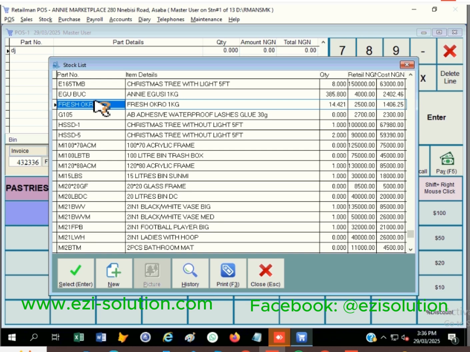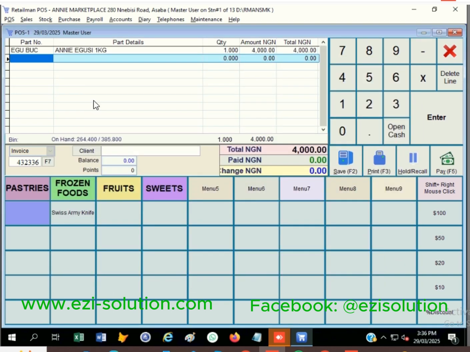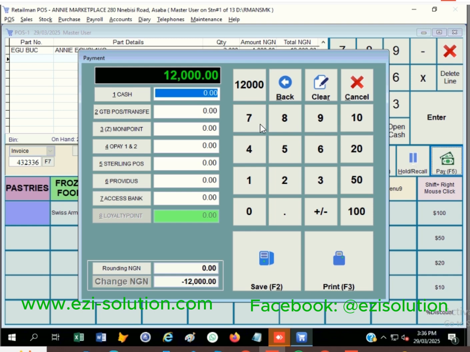Okay, let me use this particular item. I'm using this item now, and this customer is picking this item 3, which is 12,000 naira. Now, when the person wants to pay for this, mandatory, how much is the return? 8,800, right? You must pay the 8,800 cash.